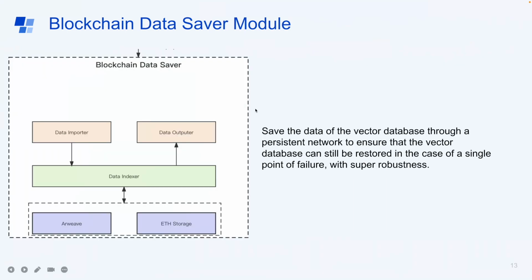The next module is the blockchain data saver. It can save the data of the vector database through a persistent network to ensure that the vector database can still be restored in the case of a single point of failure, such as losing all the data locally. So this service will be super robust.